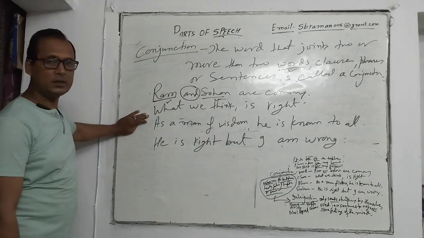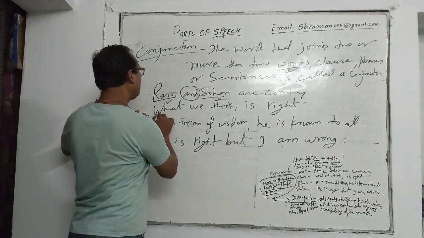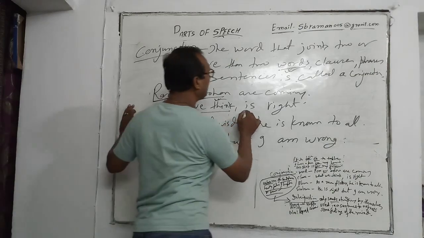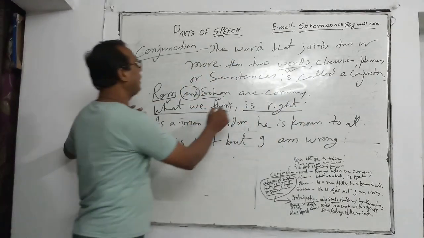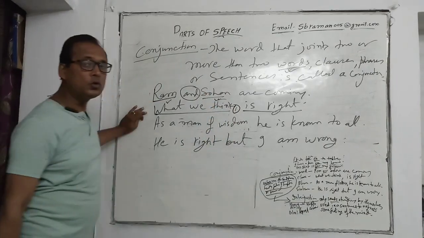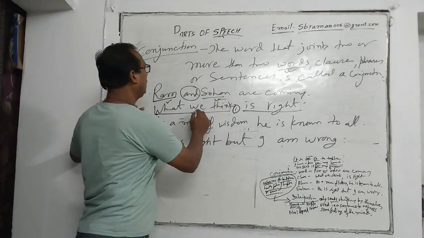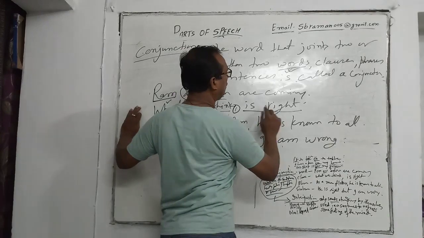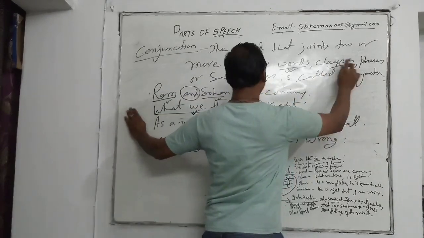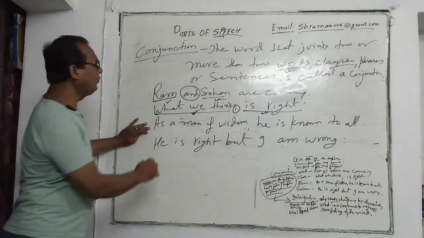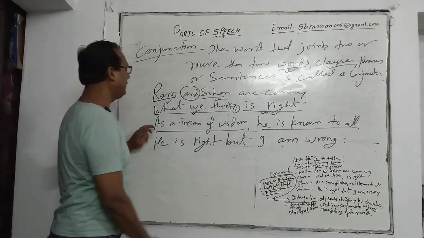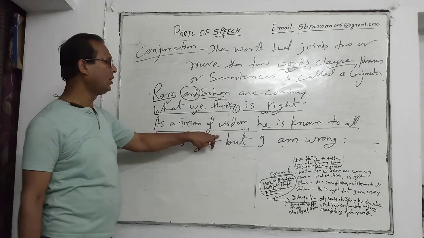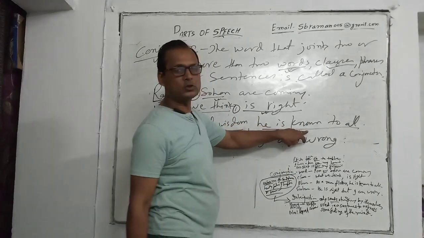What we think is right. What we think is a subordinate clause and it is right is the principal clause. So this comma has added two clauses, first the subordinate clause and second the principal clause. So here, clauses. As a man of wisdom, he is known to all. So as a man of wisdom is a phrase and he is known to all is a clause.